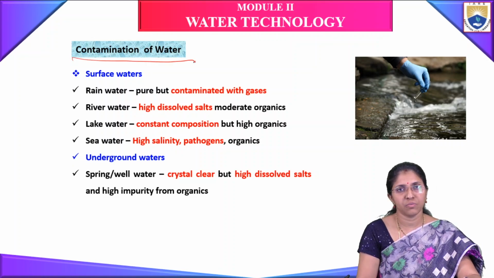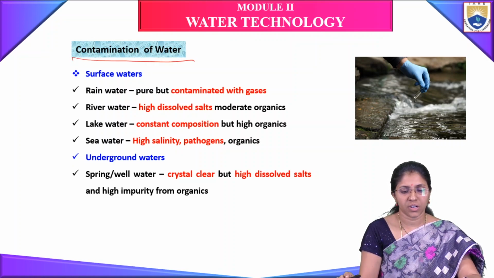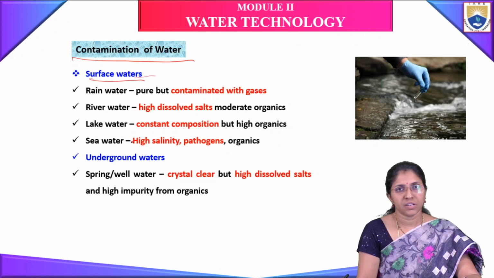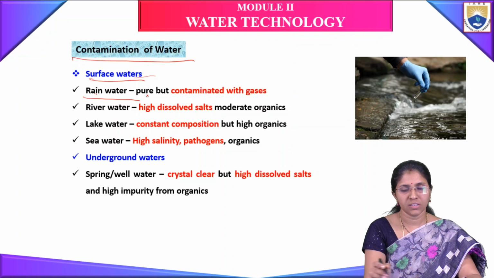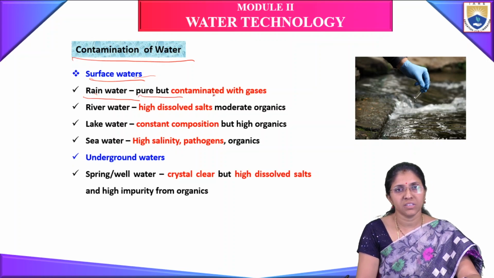Here is the contamination of water. Contamination of surface waters: rainwater, river water, lake water, and sea water. Rainwater is pure, but it is contaminated with gases.